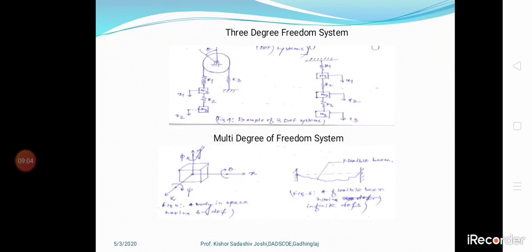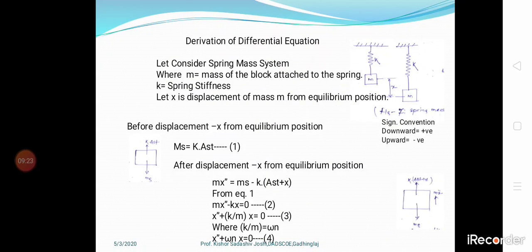Multi degree of freedom system means the body can move and rotate in any direction, all 6 directions, so a body in space has 6 degrees of freedom. That is a multi degree of freedom system. Next we will go for one derivation, the derivation of the differential equation.